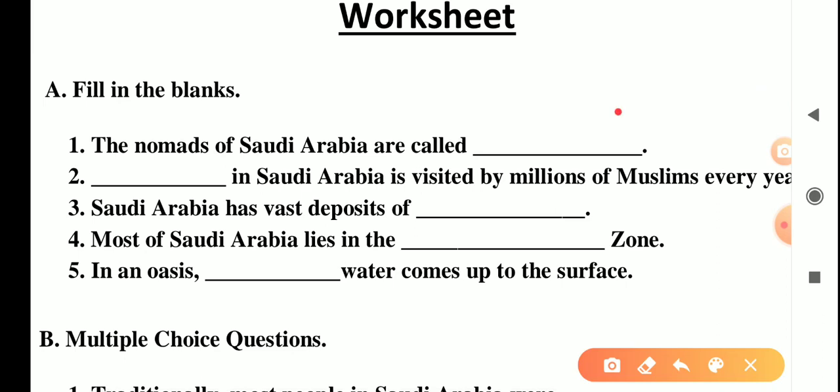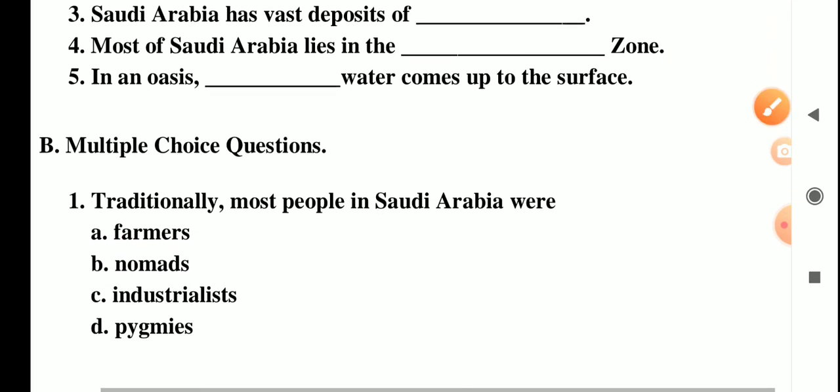Nomads of Saudi Arabia are called what? Mecca in Saudi Arabia is visited by millions of Muslims every year. Saudi Arabia has vast deposits of petroleum. Most of Saudi Arabia lies in the desert zone, and in the oasis. So you may fill these in, then the multiple choice questions.